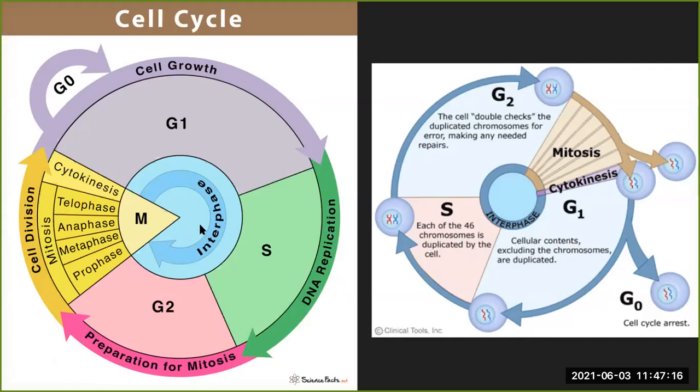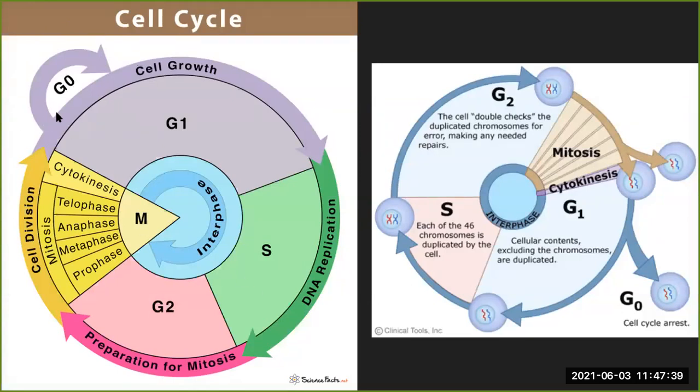Interphase is further divided into three, that is G1, S, and G2. And this diagram is just to give you an idea of what exactly happens in G1, S, and G2, and so on. Now, this part, like I said, we will study when we look at mitosis. Also, there is a mention of G0 in both of these diagrams.